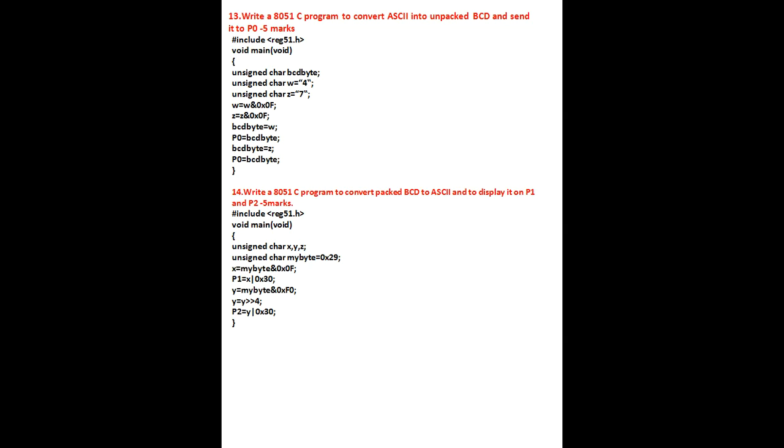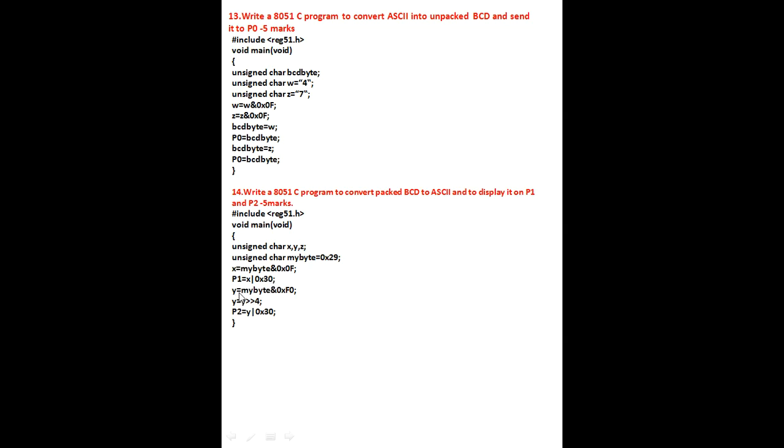Here I need to separate the 29 to get the ASCII numbers. First I am going to perform the AND operation. x is equal to mybyte AND 0x0f, which gives 09. Next, the 09 number you got is stored into x, and that is ORed with 30 by using P1 is equal to x OR 0x30. You can see here it becomes 39, the first ASCII number.